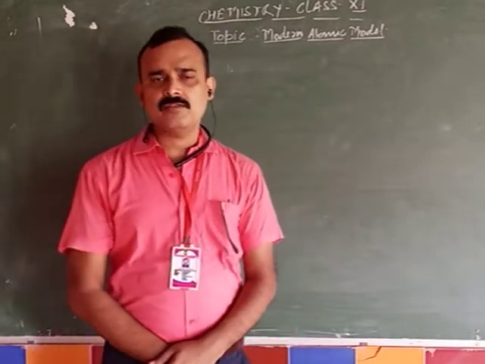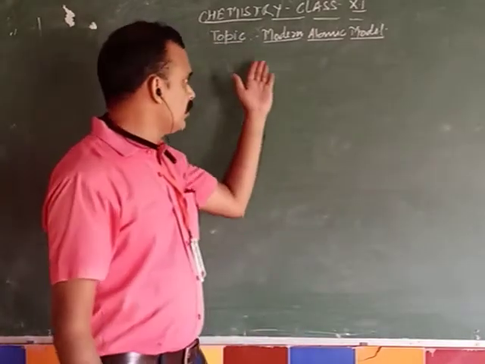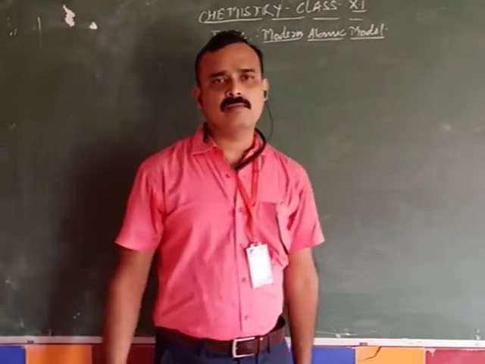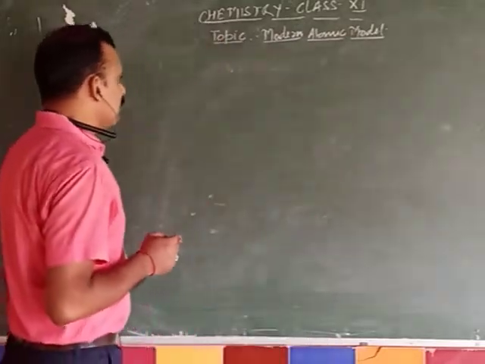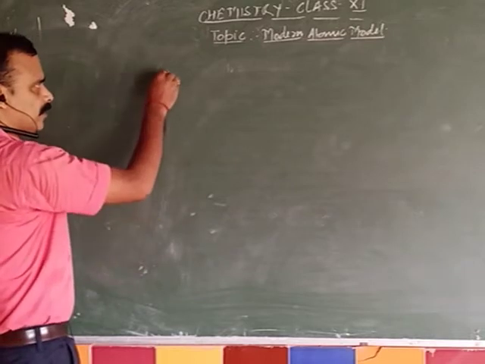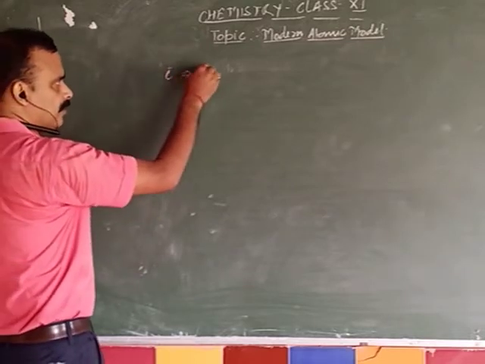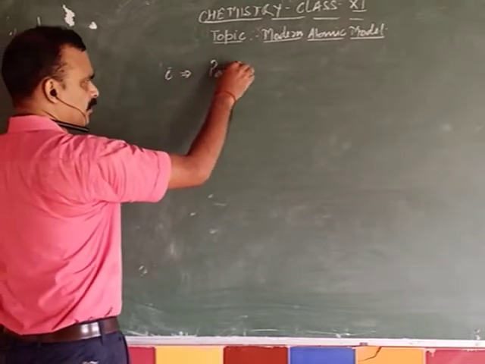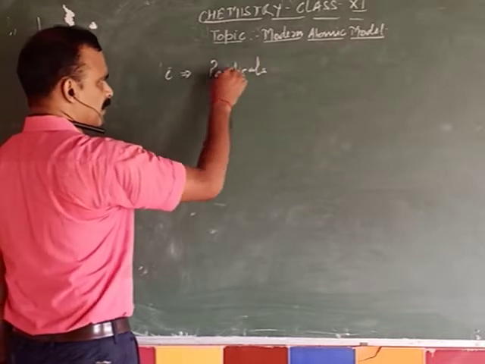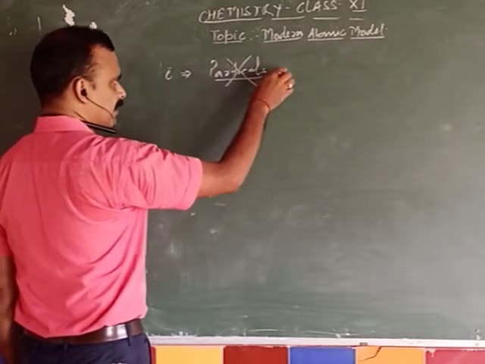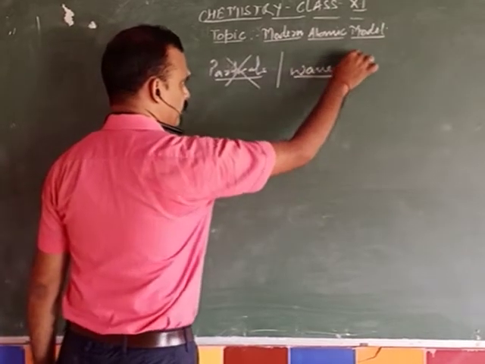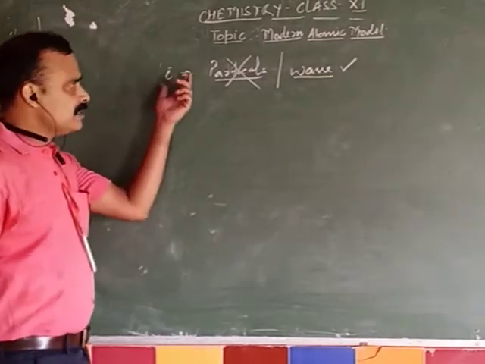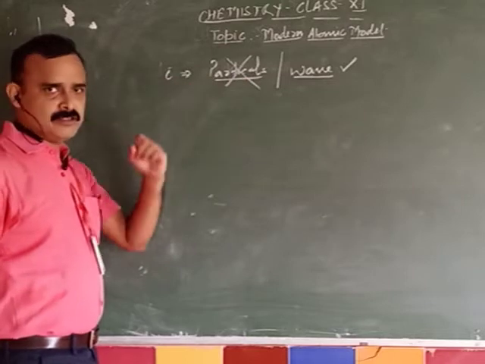Dear students, in this video we are going to learn about the modern atomic model, of course proposed by Schrödinger. Schrödinger was the scientist who first of all did not take the electron as a particle. Still, the electrons were taken as particles. He didn't do that. Instead, he said that electrons are complete waves. This assumption made things different.